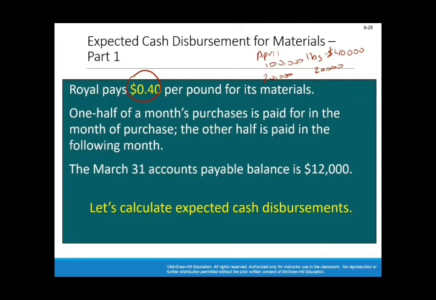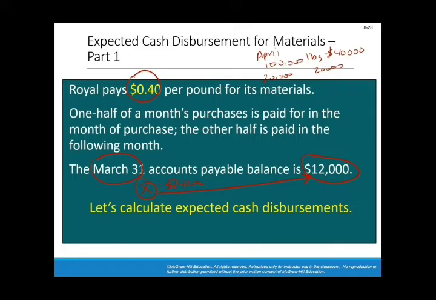The March 31 accounts payable balance is $12,000. So in March, you purchased X amount. Half of that amount is $12,000, which should be paid in April, the next month. So you can tell easily that X is equal to $24,000, which is double the 12,000.